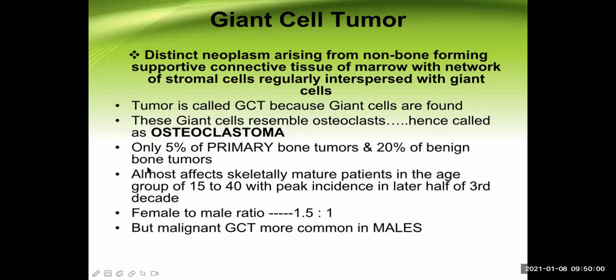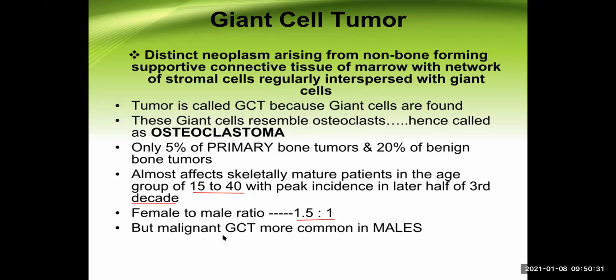Sometimes they can become malignant as well and they can metastasize from one place to another. They almost always affect skeletally mature patients in the age group of 15 to 40. So this is the age group for giant cell tumor. Let me underline these important points for you so later on you can revise them: 15 to 40 with a peak incidence in the later half of the third decade. Female to male ratio is almost the same, 1.5 to 1.